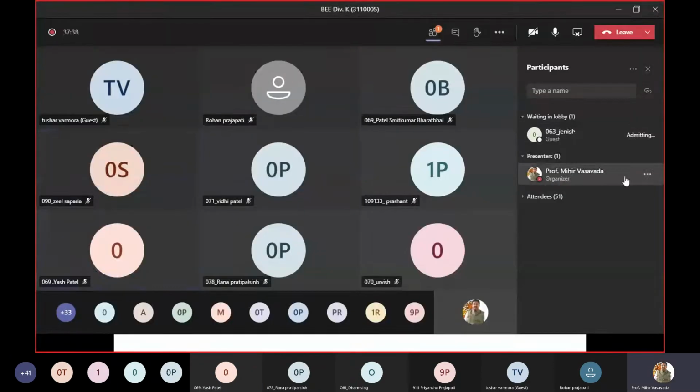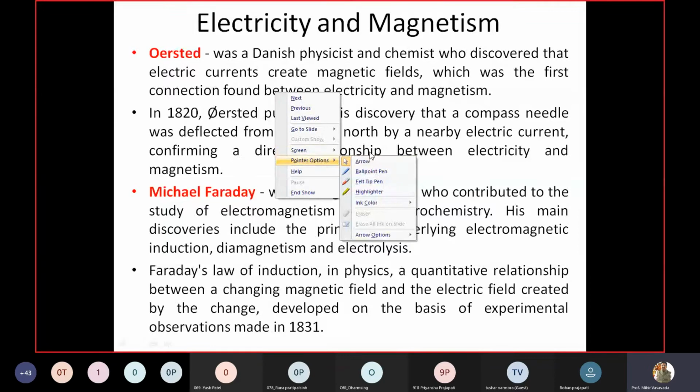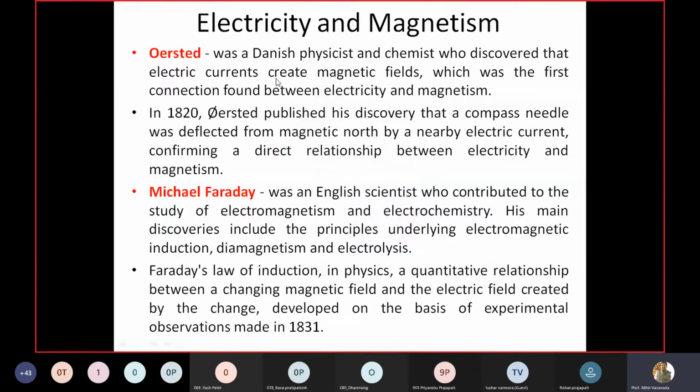So if you go to the history of electromagnetic induction, the physicist Ørsted was a Danish physicist. He discovered that when a current is passing through a conductor, it is always accompanied by a magnetic field. This is what he found out. That means he was the first to find a connection between electricity and magnetism, right?